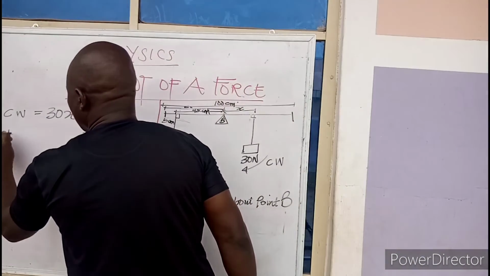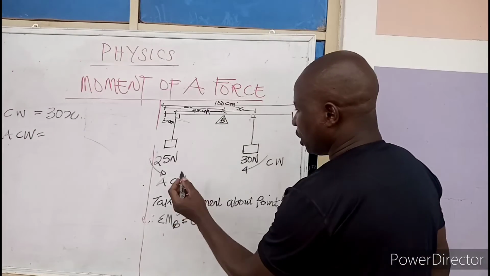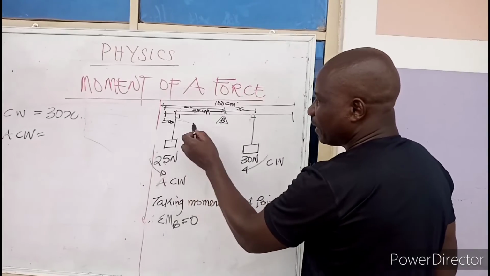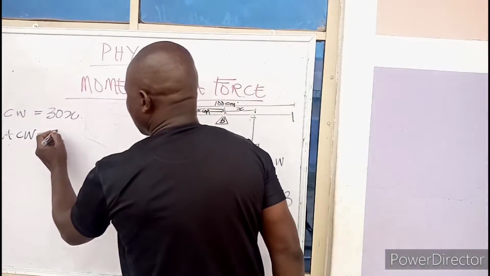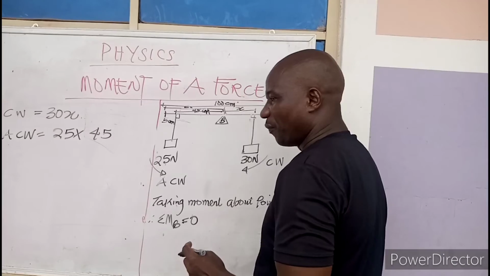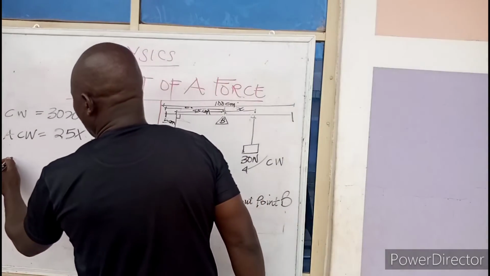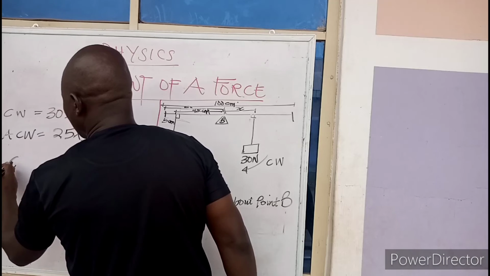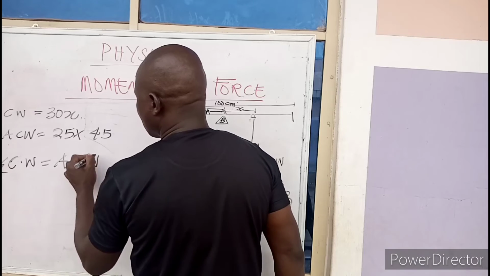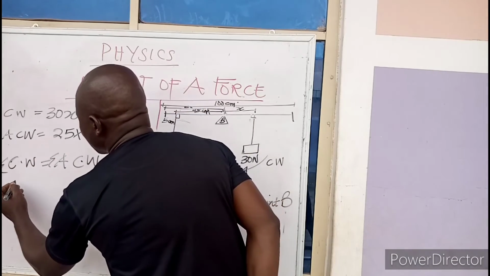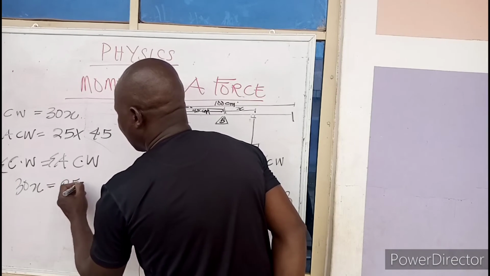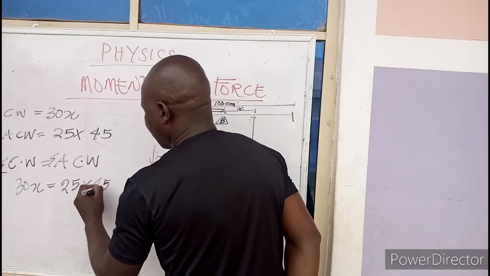Our anti-clockwise moment is going to be, look at it, it's coming to this point B, so that is 25 times 45. So from the principle of moment, clockwise moment must be equal to anti-clockwise moment. So what is our clockwise? 30x is equal to 25 times 45.